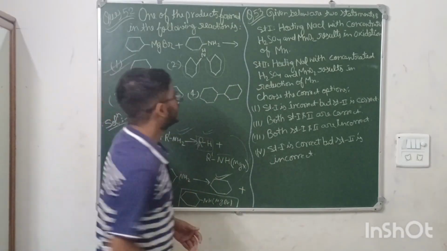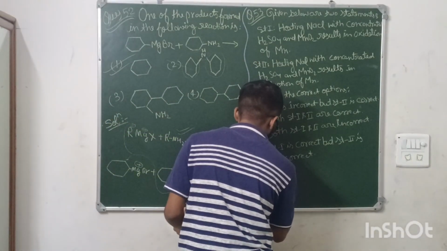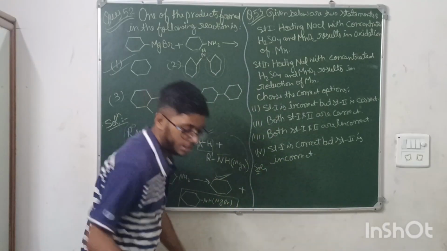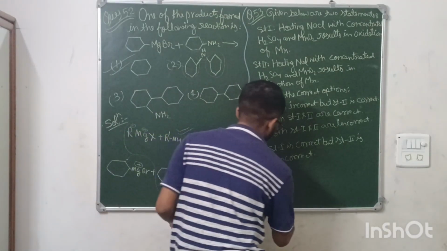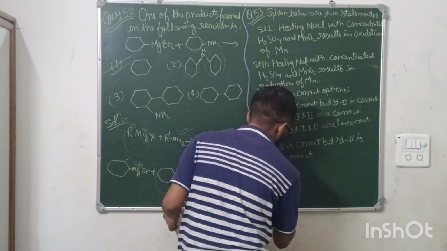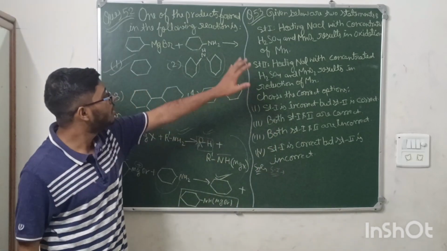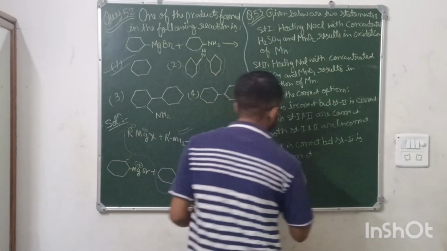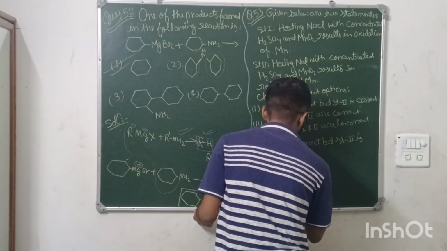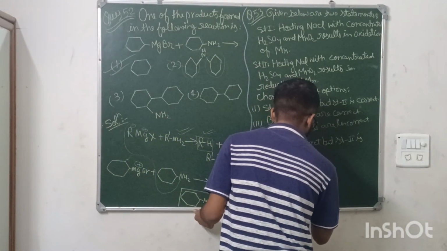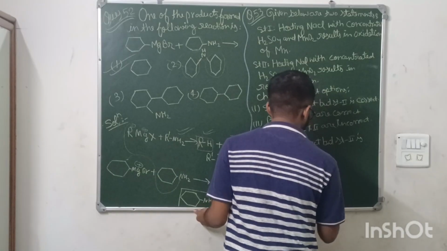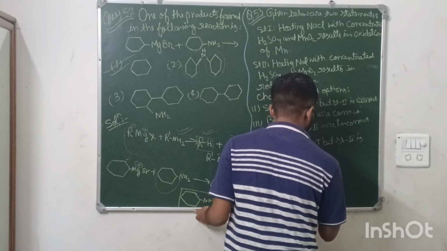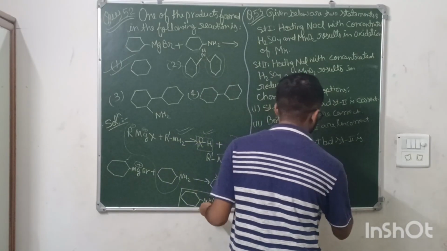So you need to remember the reaction here. If I write the reaction for both, let me change the pen. For statement 1, if I write the reaction, heating sodium chloride with H2SO4 and MnO2. So what would be the reaction here? NaCl reacted with H2SO4 and MnO2.